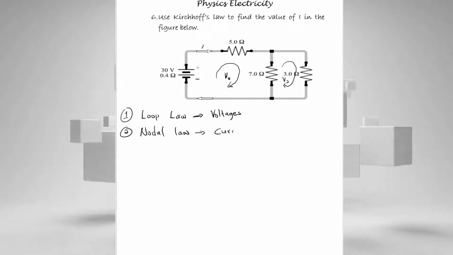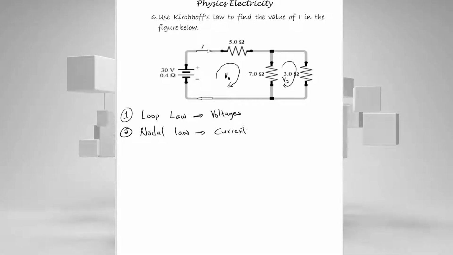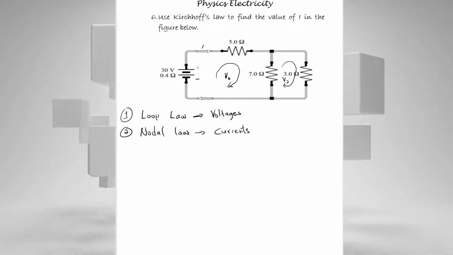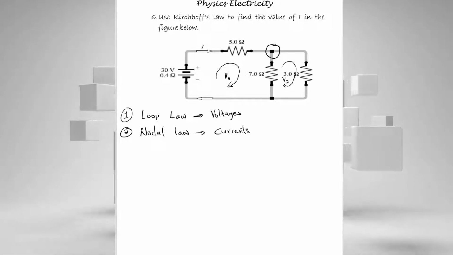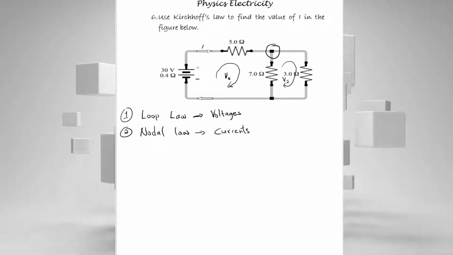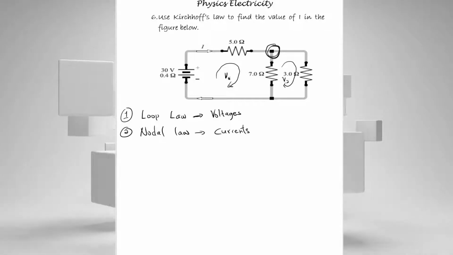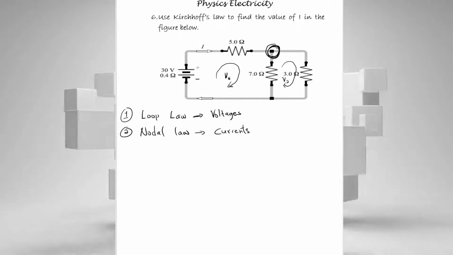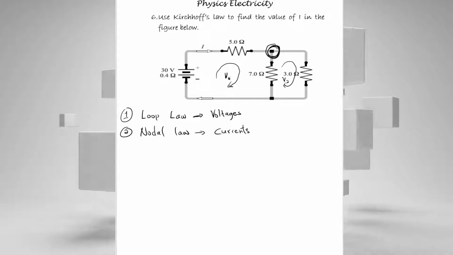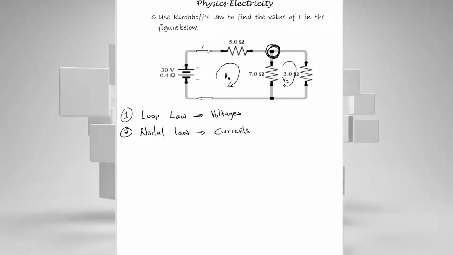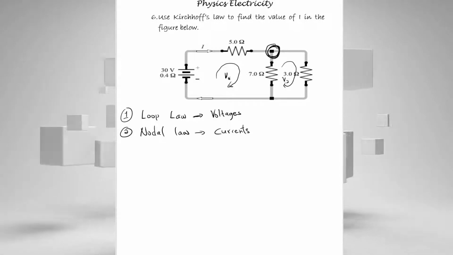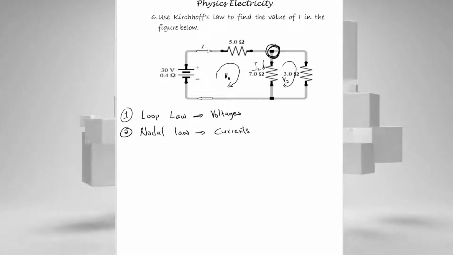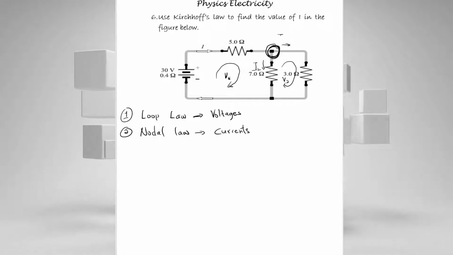Kirchhoff's nodal law states that the algebraic sum of currents in a node is equal to 0. So we have this node there, and the current I1 entering there. When the current enters a node, there is a split. So I1 gets into this node, and then it splits into, say, I2 going down, and I3 going here.